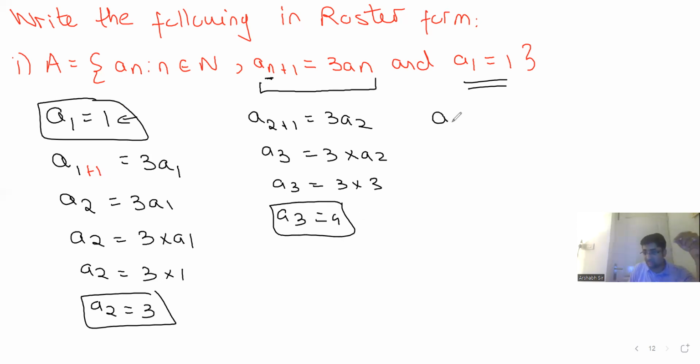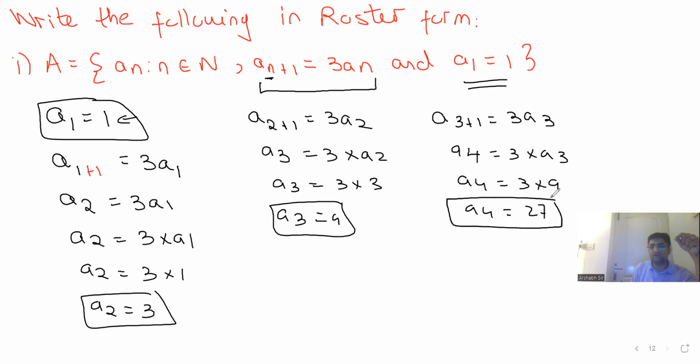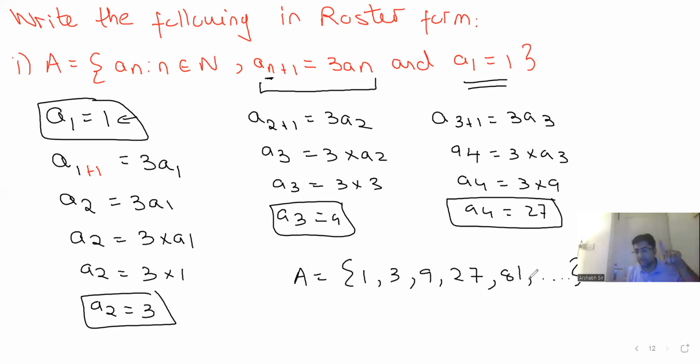Now put the value of n as 3. So a_(3+1) is 3 times a_3. So a_4 is 3 times a_3. So the fourth term is 3 times the third term. So the fourth term is 27. So what is the sequence I'm getting? A is equal to 1, 3, 9, 27. So basically the next number is 3 times the previous one, 81 and so on. Did you all understand? Yes or no? Yes, sir. Is there any child who has a doubt? No? Please make a note.